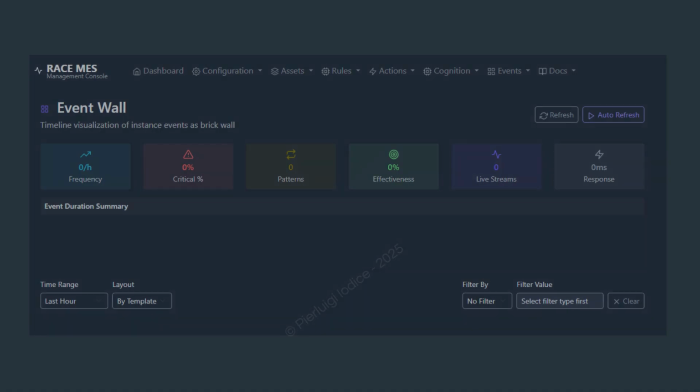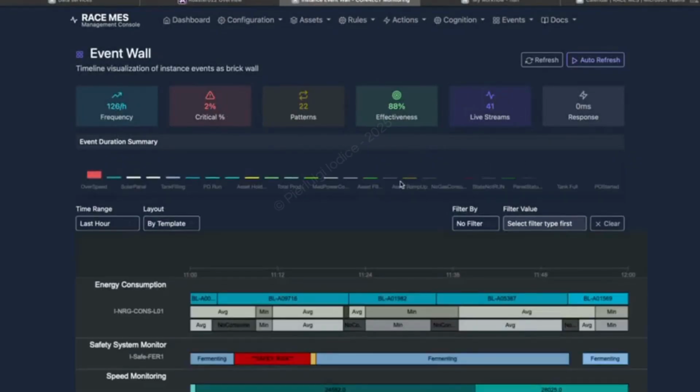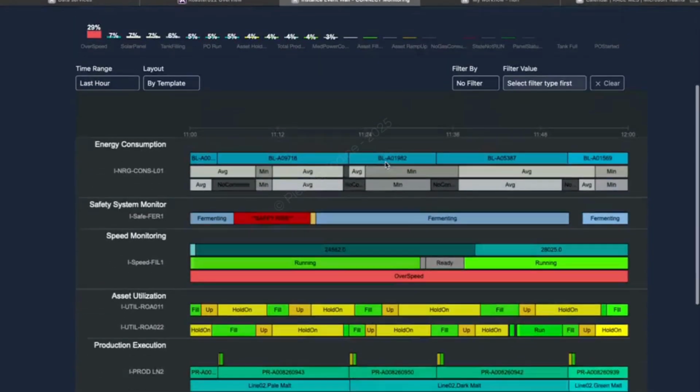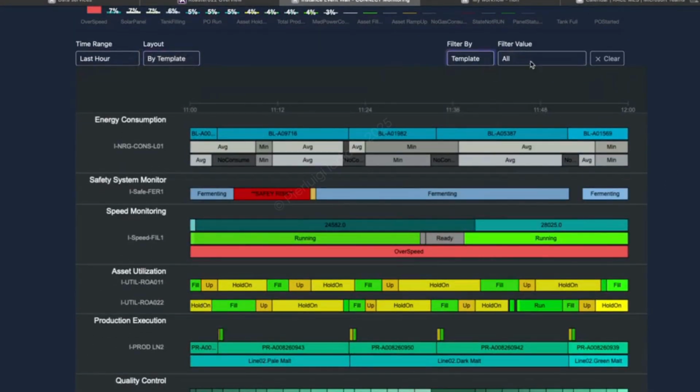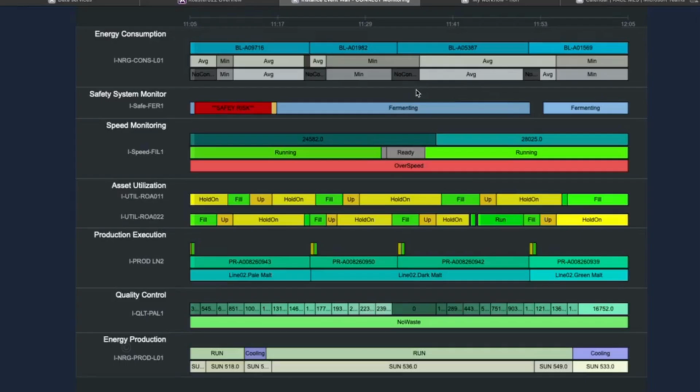The event wall is the operational heartbeat of Race. It's a live, scrolling timeline where every rule hit becomes a timestamped, categorized event enriched with plant context from the ISA 95 model. Color and icons signal severity and category, production, maintenance, quality, utilization, so you spot what matters at a glance.